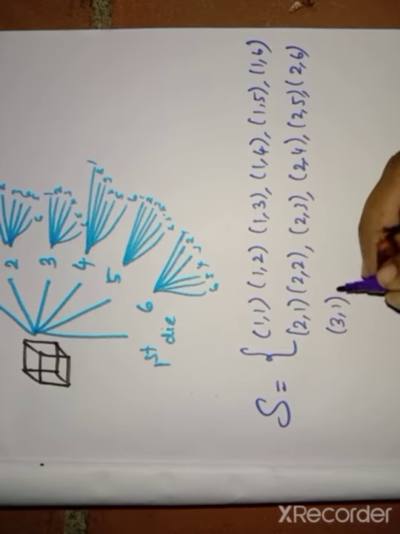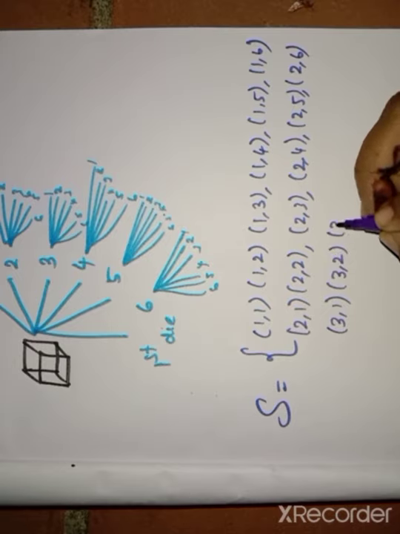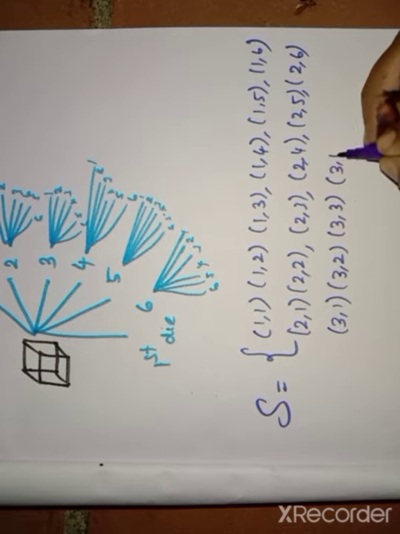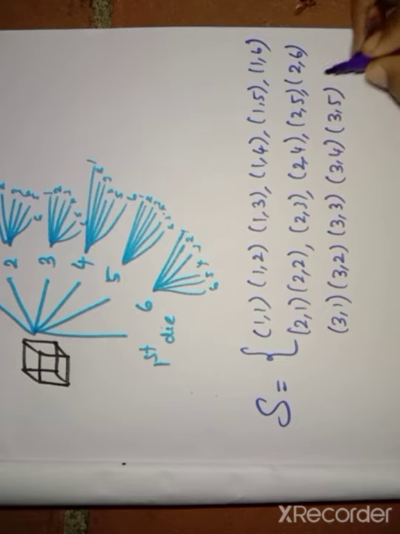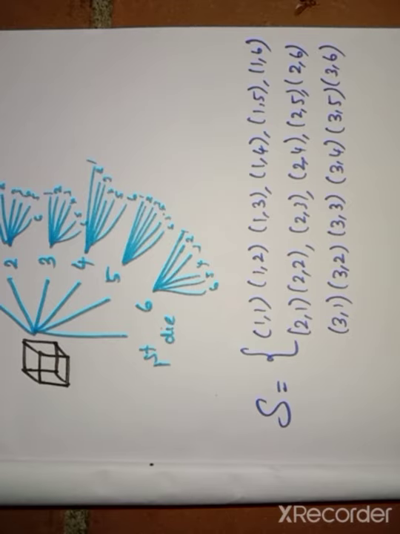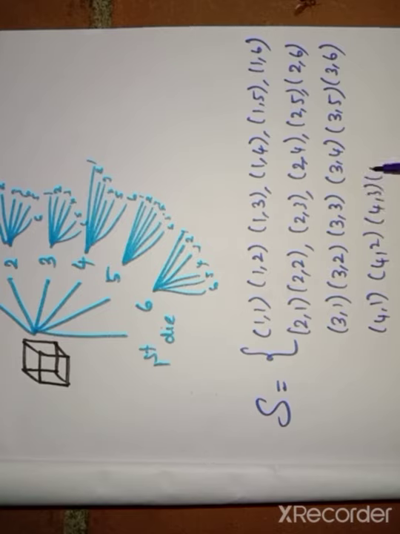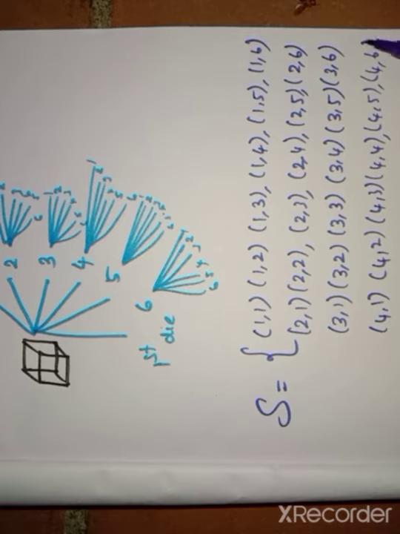Likewise 3 comma 1 up to 3 comma 6. Next 4 comma 1, 4 comma 2, 4 comma 3, 4 comma 4, 4 comma 5, 4 comma 6.